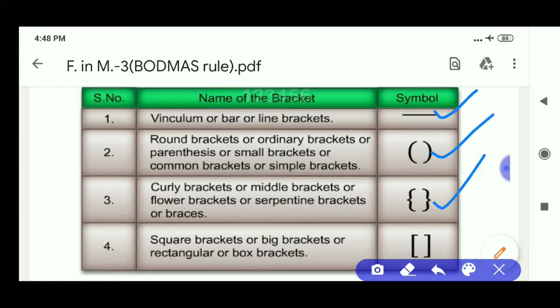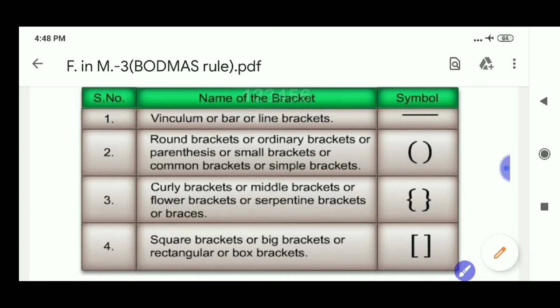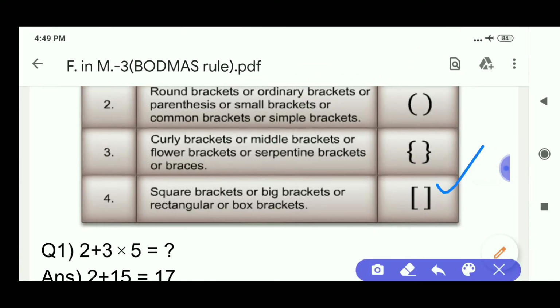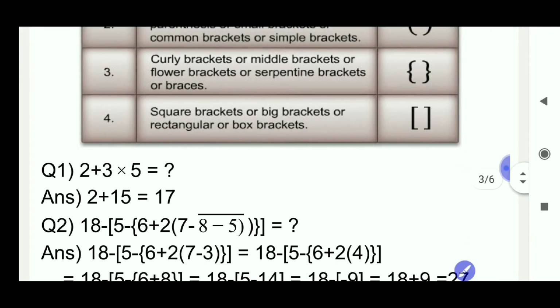These type of brackets are called curly brackets or middle brackets or flower brackets or serpentine brackets or simply braces. And this type of brackets are called square brackets or big brackets or rectangular brackets or box brackets. Now let us solve a few questions.